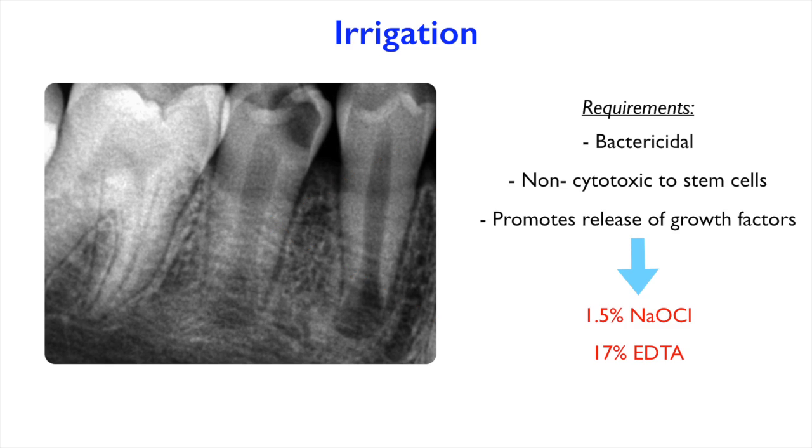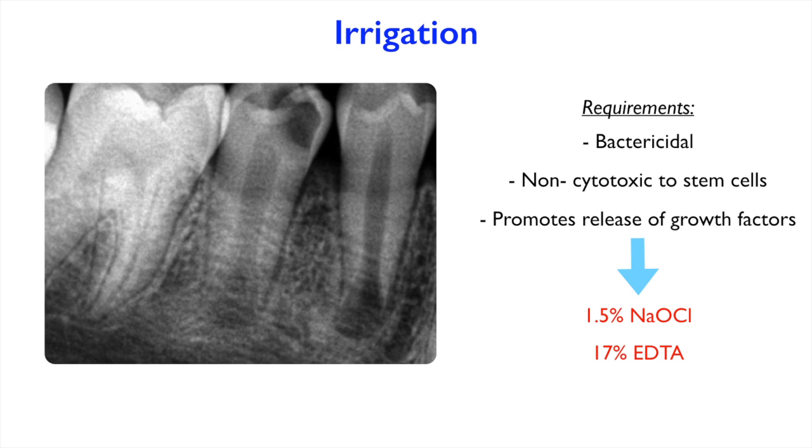So having spoken about the biological armamentarium, our clinical armamentarium first, as I said, will rely on irrigation. And we need to use a couple of irrigants or irrigation agents that will have specific properties, such as bactericidal, because we want to reduce the microbial load inside the pulp canal space.